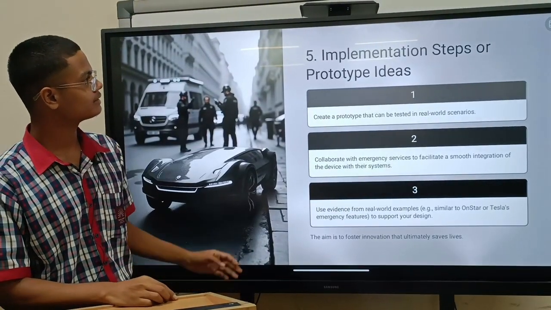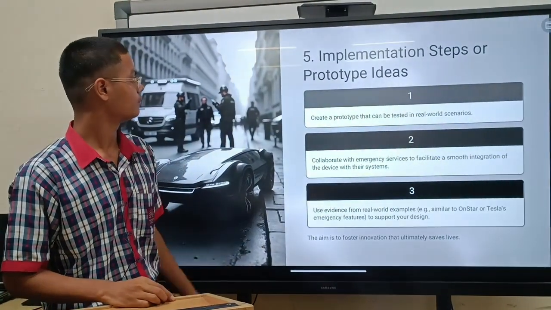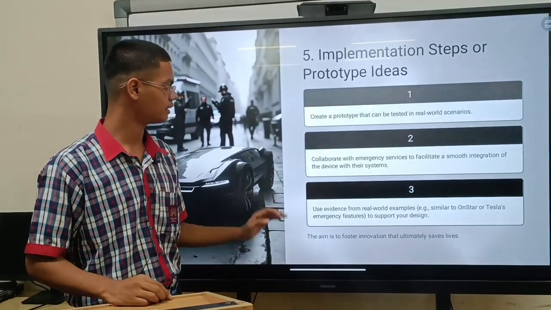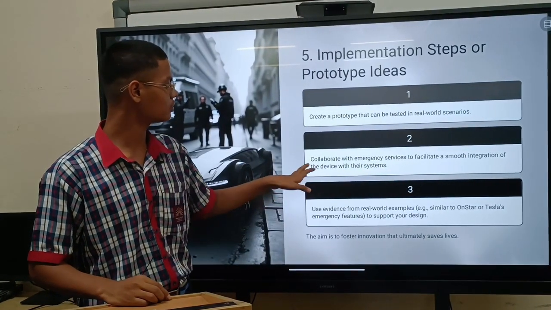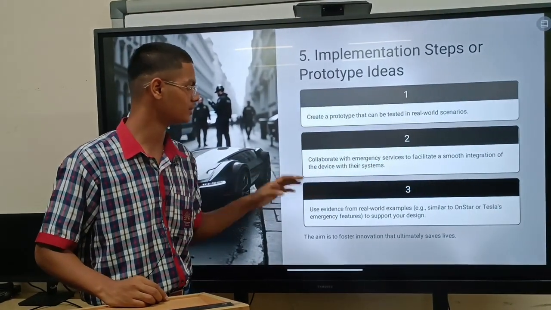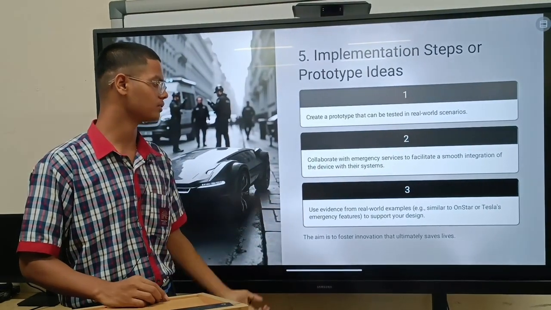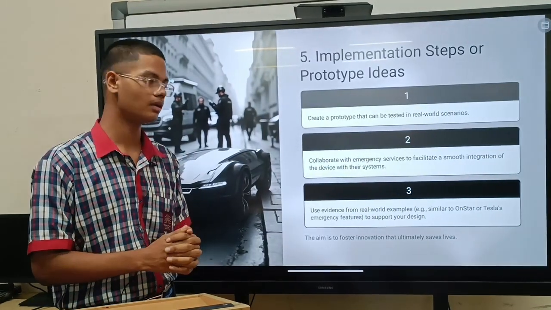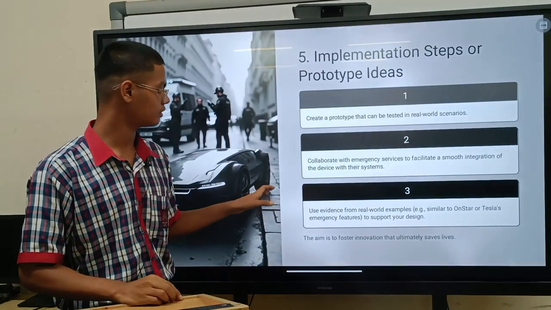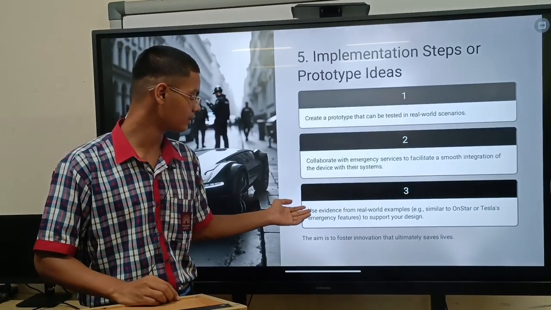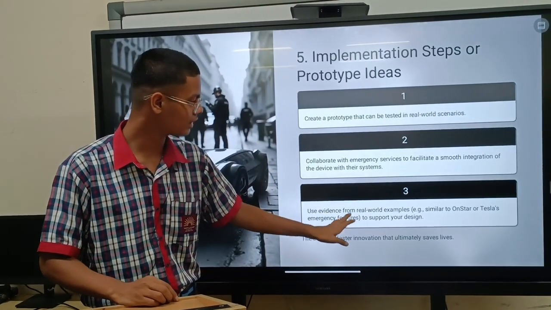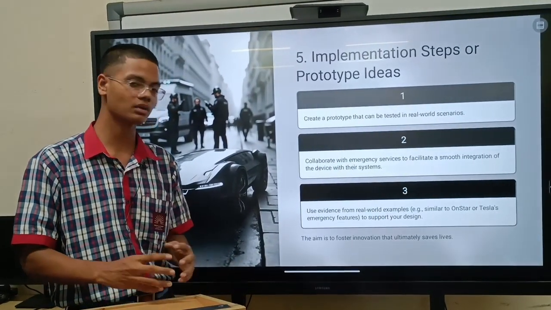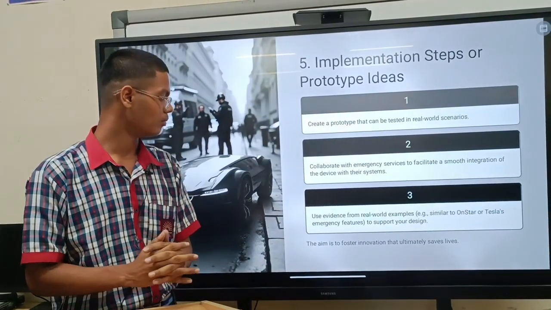Fifth is implementation steps or prototype ideas. First, create a prototype that can be tested in real world scenarios. We've already seen about that in the previous slide. And second is collaborate with emergency services to facilitate a smooth integration of the device with the system. This is usually like when you are getting some kind of grant from other big companies so that you can just sort of do your thing. And the third is use evidence from real world examples. Example data similar to OnStar or Tesla's emergency features. You can use others' ideas to actually build yours as well.